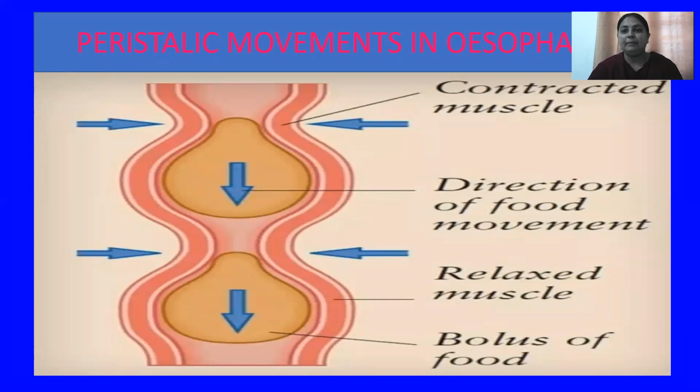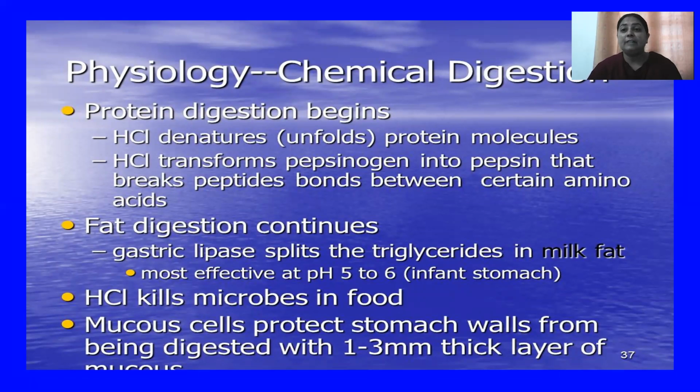There are special types of muscles, which you studied in class 9th too, which undergo contraction as well as relaxation for the movement of food particles in a particular direction towards the stomach. So this type of muscular movement is peristaltic movement. Yes, students, as soon as the food enters your stomach from the esophagus with the help of sphincter muscles, this food contains certain components. It may be some carbohydrates, proteins, and fats.